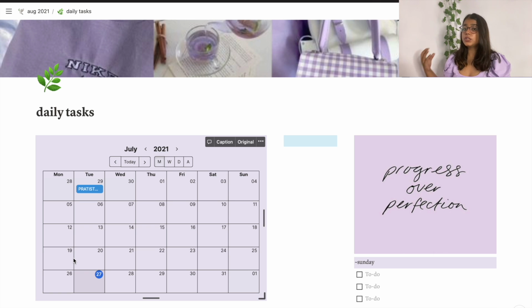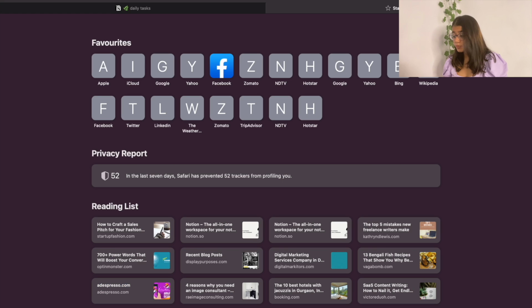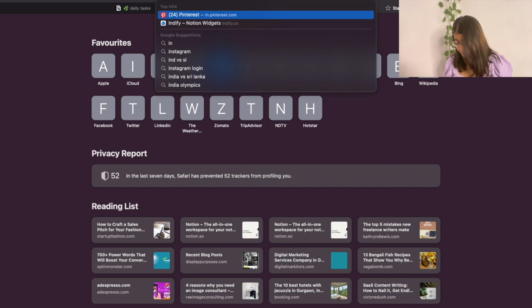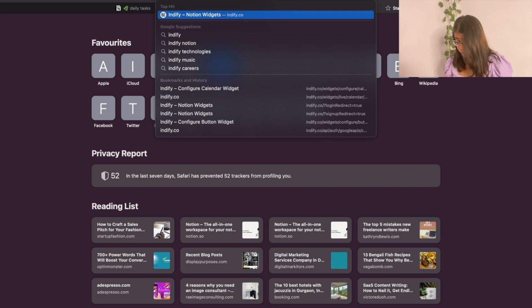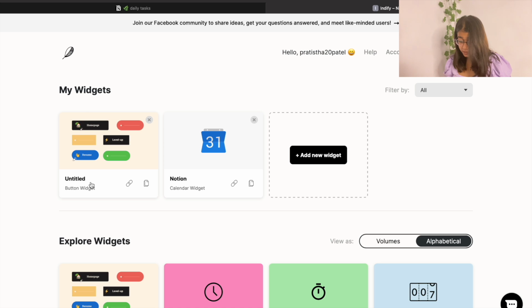So what I have done is, whatever I upload on my phone will automatically be updated on my Notion, which is very useful, and I can access it from different places on my different devices. Now how you can do that, I did it using a website called indify.co, and if I go over there, you can see there are so many widgets available here.